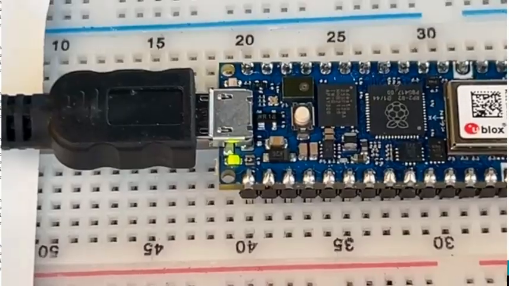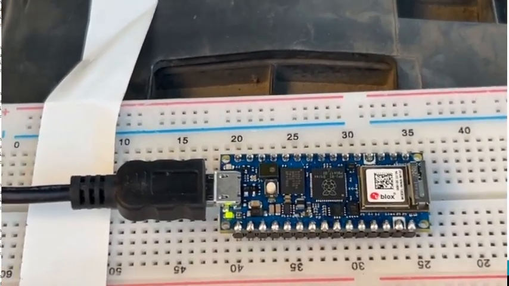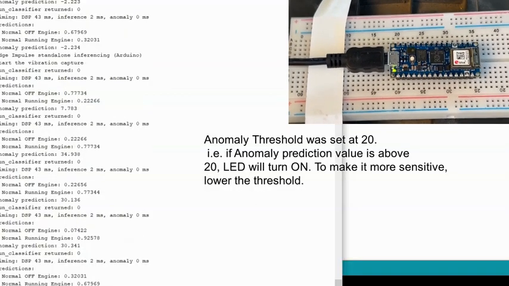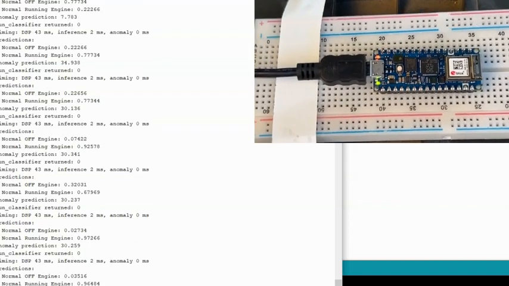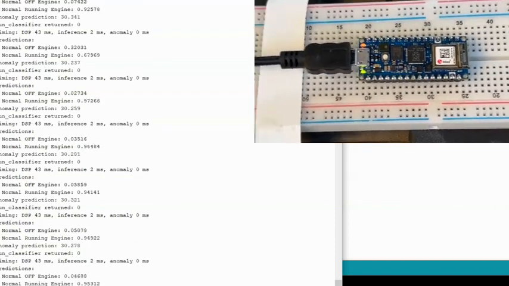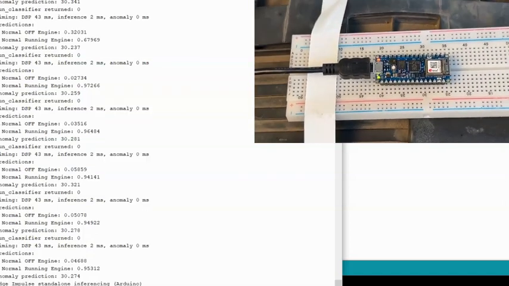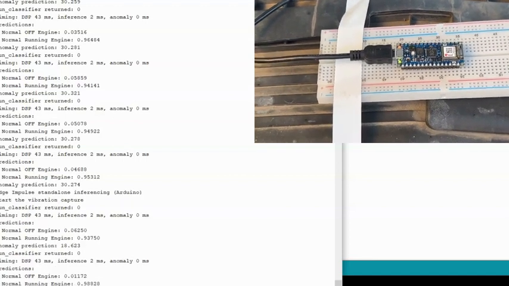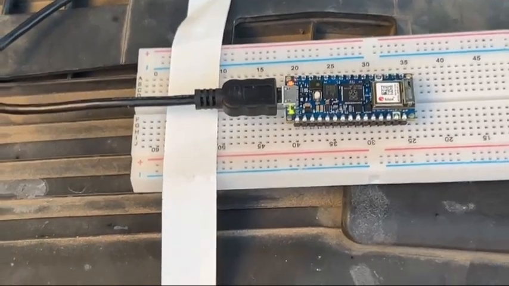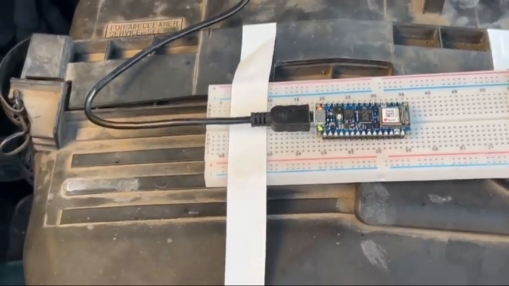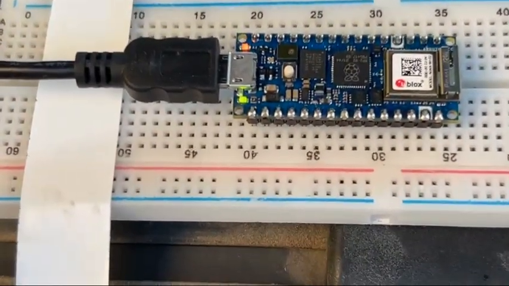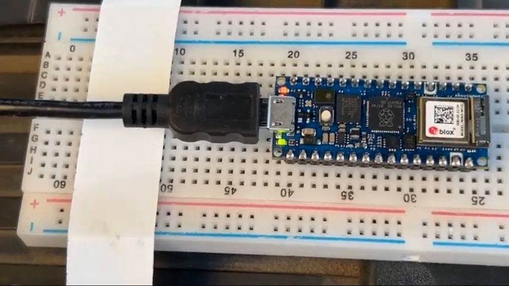So now we're gonna mimic an abnormal vibration. And let's see how the anomaly prediction value increases and the orange LED turns on. The orange LED is going to turn off once the vibration goes back to its normal state.